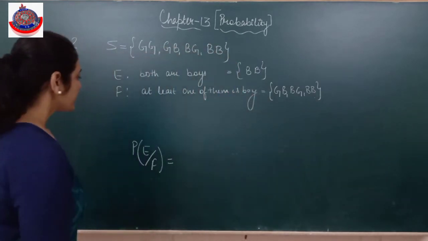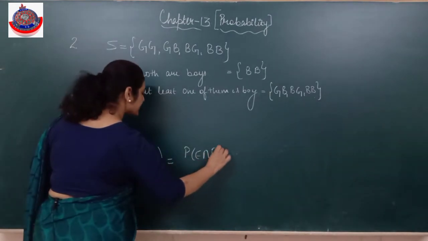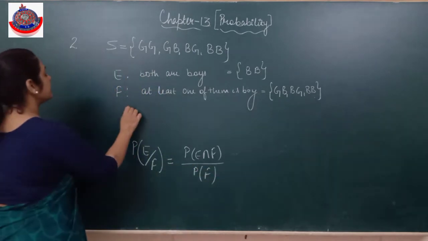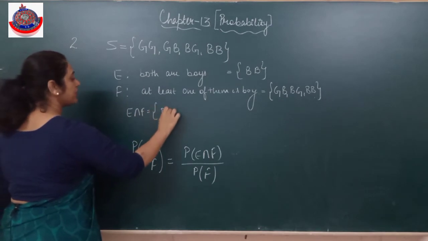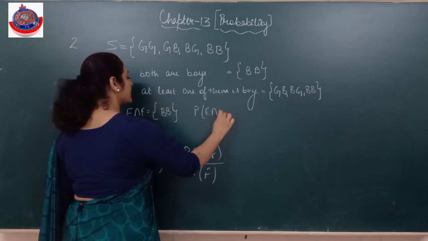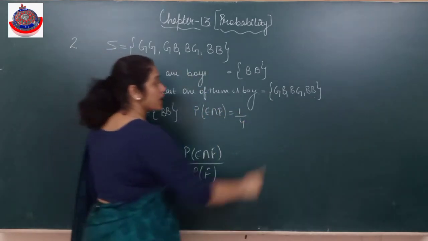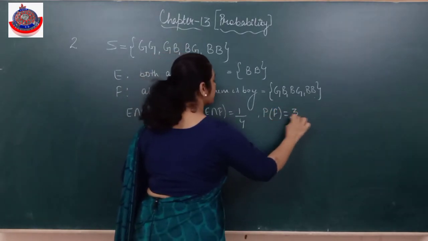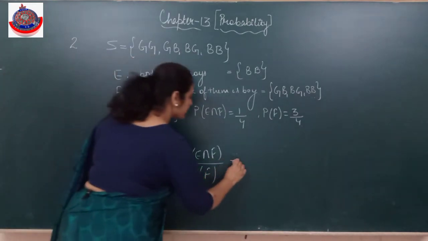Alright. So इसका formula if I write first of all तो देख लेंगे क्या क्या चाहिए. E intersection F upon probability of F. Let's find. I need E intersection F. कौन से elements आएंगे intersection में? BB. So what will be probability of E intersection F? One element is favoring me. Total are 4. So 1 by 4. Probability of F I need. What is the probability of F? 3 are favoring me. Total are 4. Clear? So find out and put it.